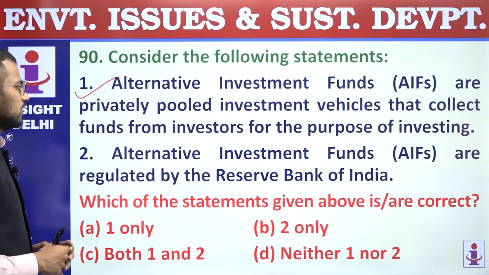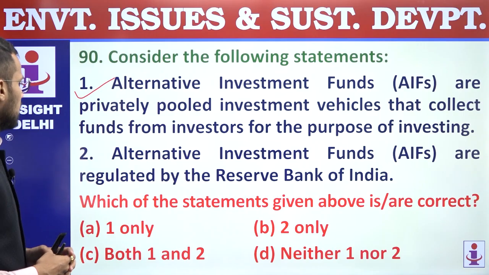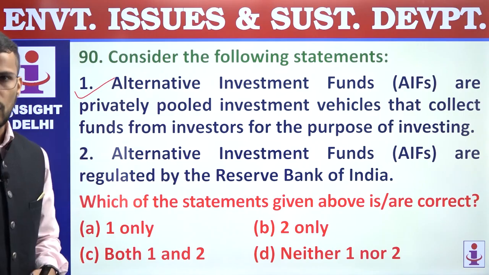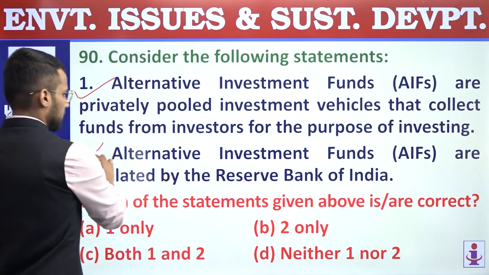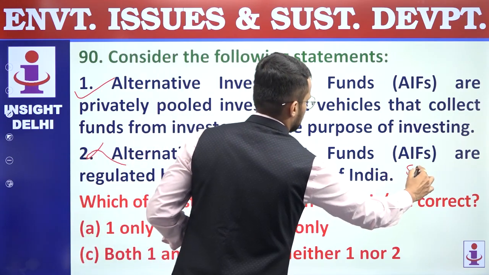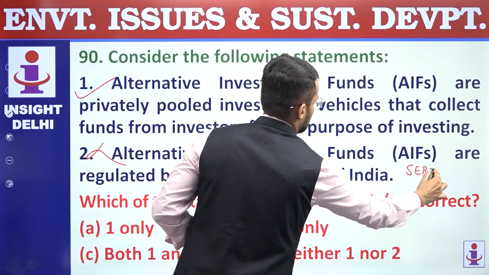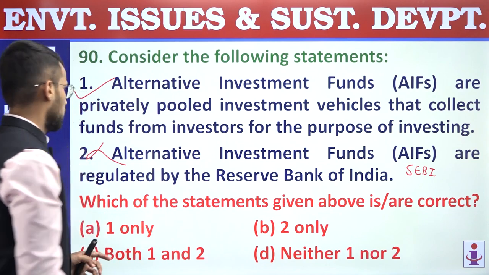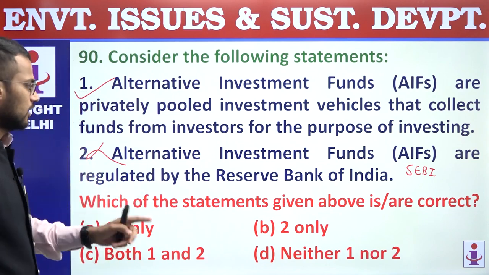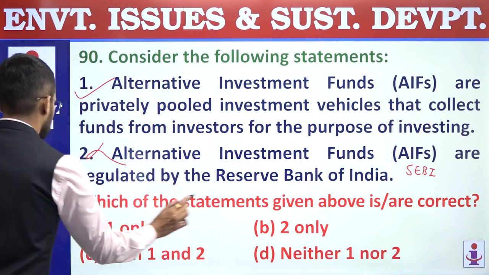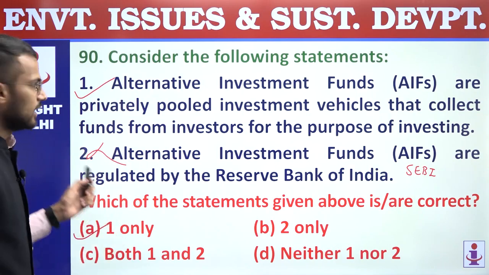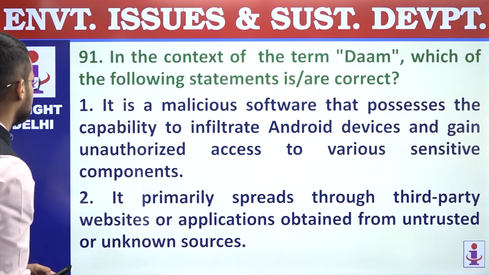Second, alternative investment funds, AIFs, are regulated by the Reserve Bank of India. Incorrect. They are regulated by SEBI, not by RBI, and that's why second statement is incorrect. So which of the statements are correct? So only first is correct, and that's why answer is A, 1 only. 90th question, answer is A.